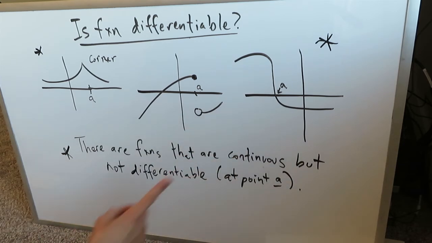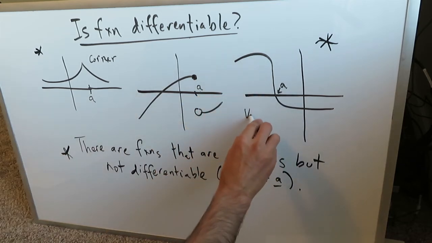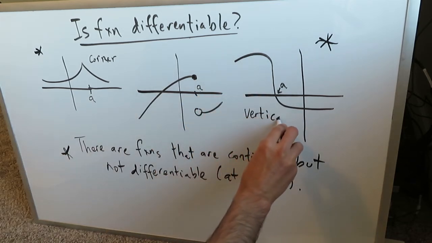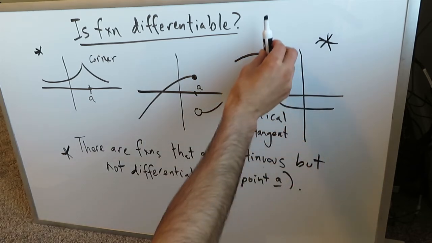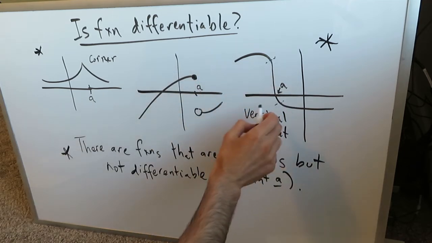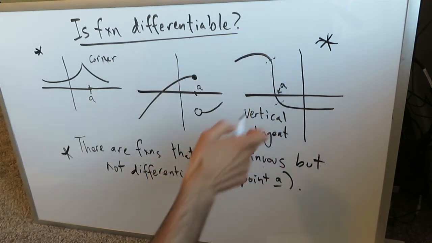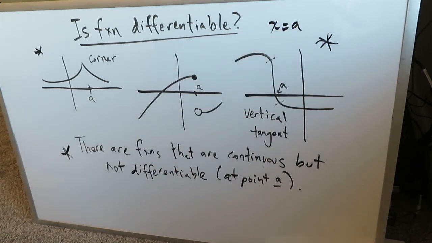The reason you can't differentiate this is because of the presence of a vertical tangent line. If you look from here to here, we can't have a vertical line, like a graph with x equals a. We know that x equals a gives vertical lines.